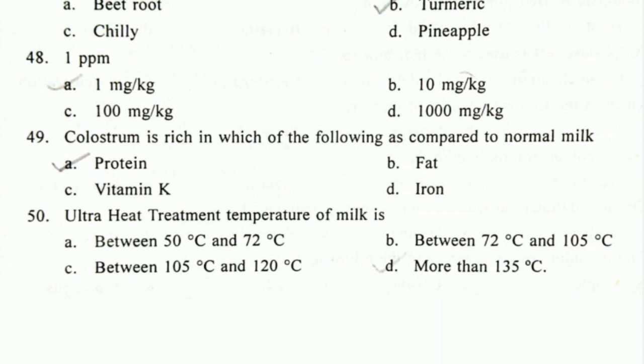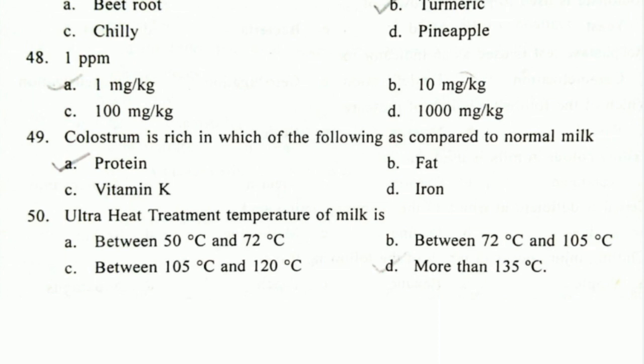In addition to all these, colostrum also has higher content of protein, and the claimed health benefits of colostrum are mostly linked to specific proteins which include lactoferrin. So the answer is protein. When we compare colostrum to the normal milk, the major health benefits of colostrum are linked to higher protein content. So the answer is protein.